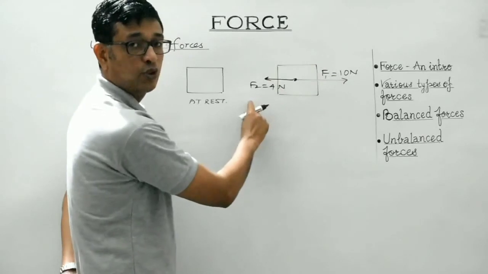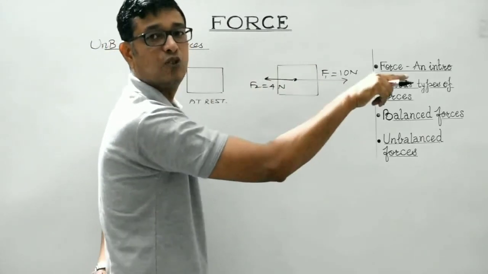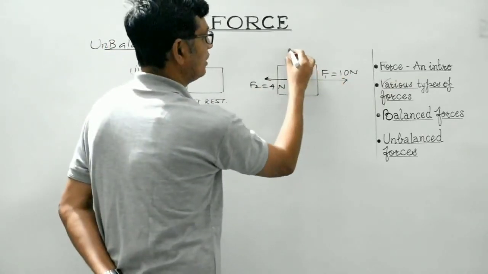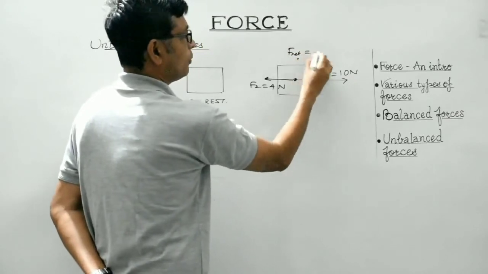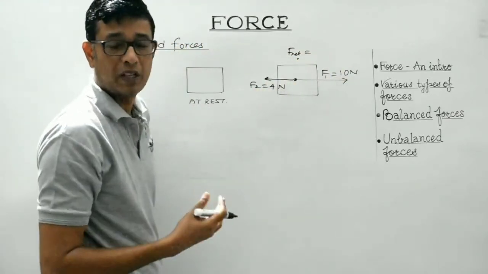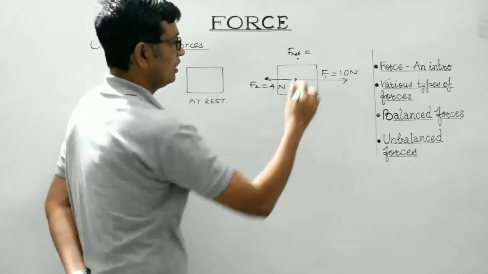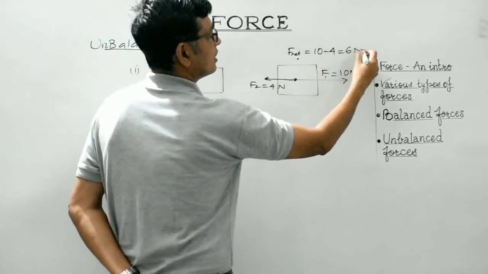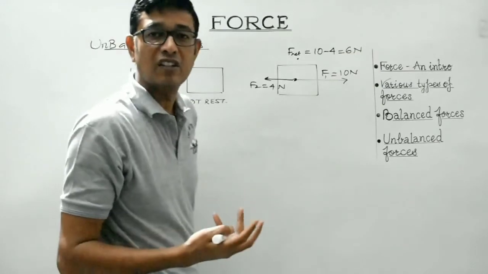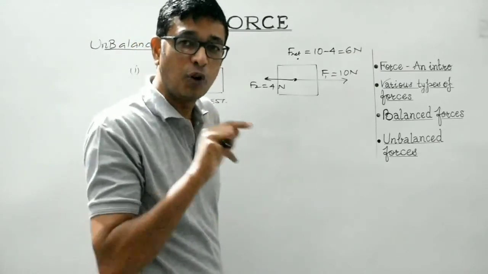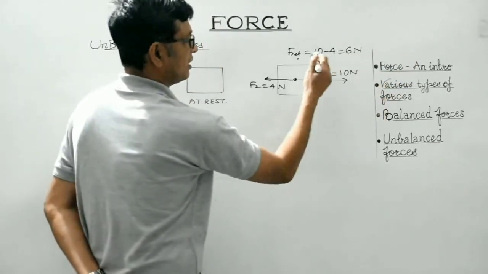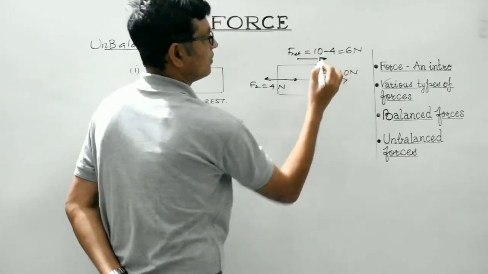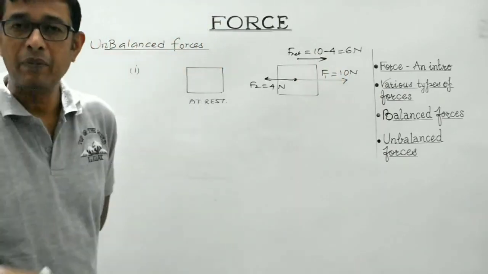F1 minus F2 along the direction of the dominating force. So what will be the net force over here? Since they are opposite directed, their resultant will be given by the difference of these two. So here the net force acting would be 10 minus 4, that would be equal to 6 Newton. And in which direction? Along the direction of the dominating force. So dominating is 10, so the resultant force will be like this. Have I made myself clear?